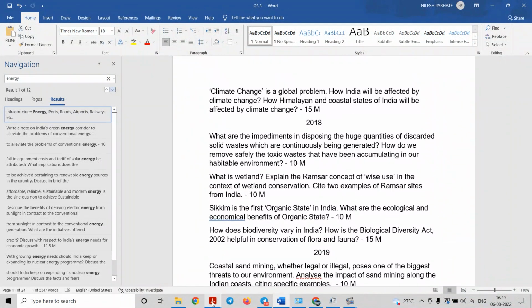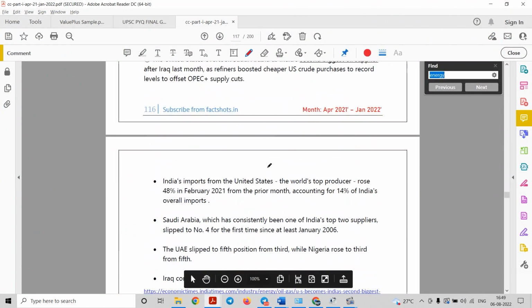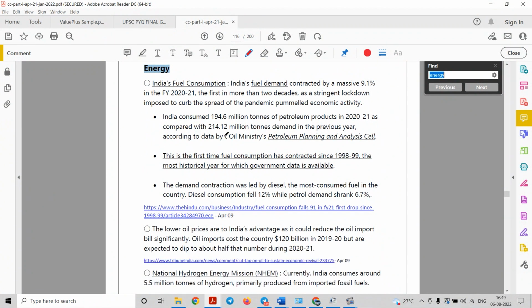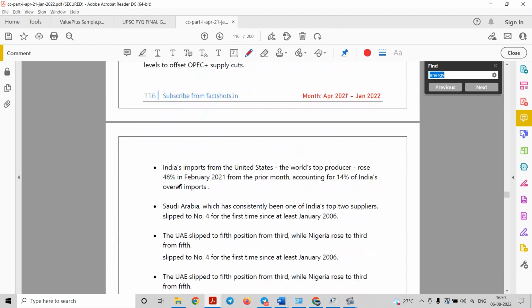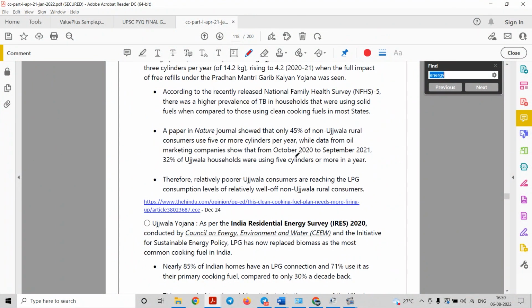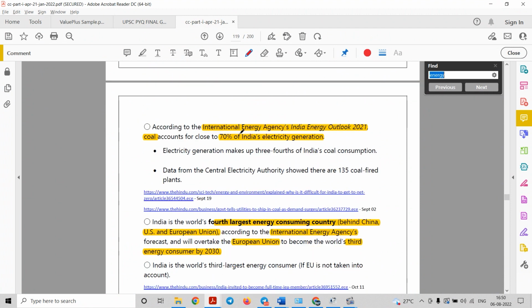Now let us come to our annual compilation. In this particular PDF, you can see we have compiled different facts from the energy part, right? So let us discuss it here. We know that in India, most of the dependence is on crude oil, right? And we import most of the crude oil. So according to International Energy Agency, it has released a particular report called India Energy Outlook 2021.